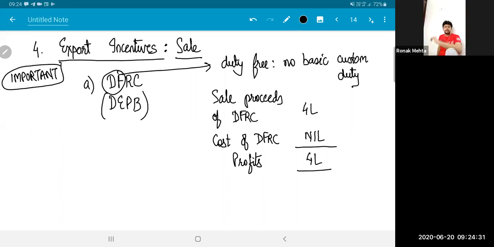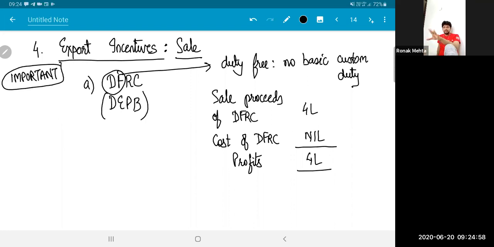Say I sold it to Vinay. Vinay will use that certificate and save his custom duty. For this, he's paying 4 lakh rupees to me. Obviously, Vinay buys that certificate from me by paying 4 lakh rupees. The custom duty that he will be able to save will be more than 4 lakh rupees. Otherwise, there's no benefit for Vinay.